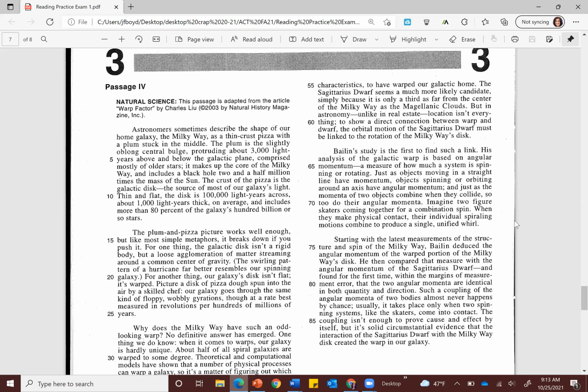Such a coupling of the angular momenta of two bodies almost never happens by chance. Usually it takes place only when two spinning systems, like the skaters, come into contact. The coupling isn't enough to prove cause and effect by itself, but it's solid circumstantial evidence that the interaction of the Sagittarius dwarf with the Milky Way disk created the warp in our galaxy.